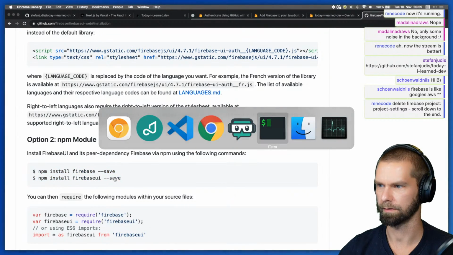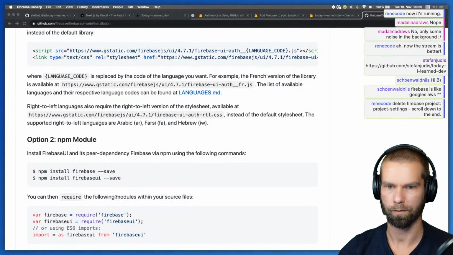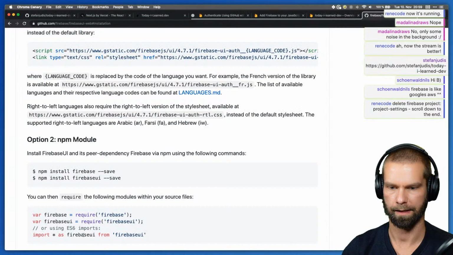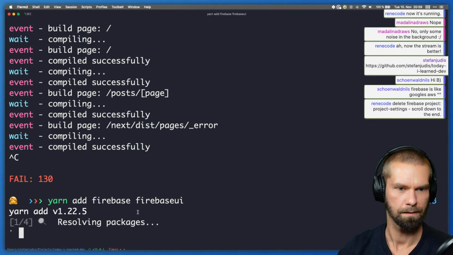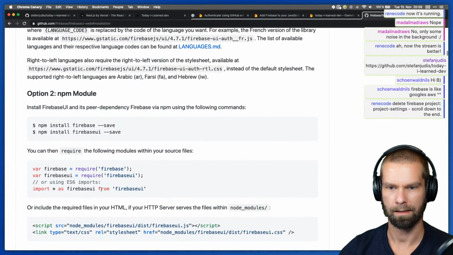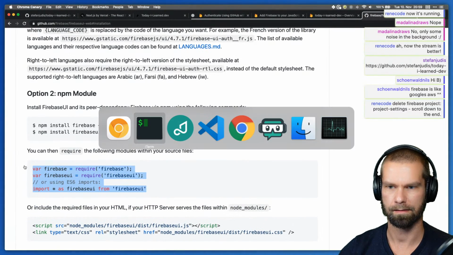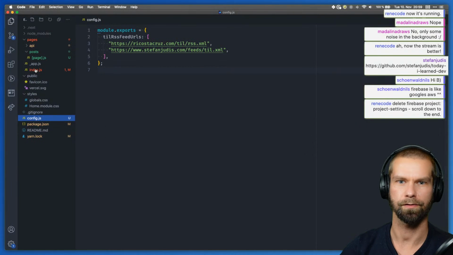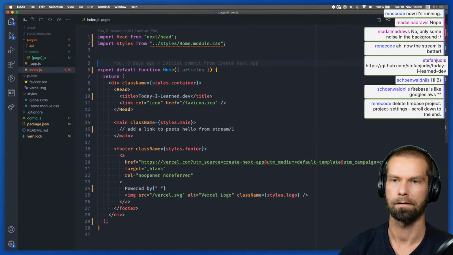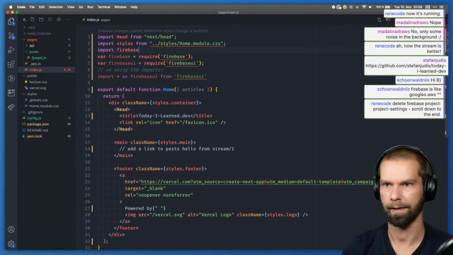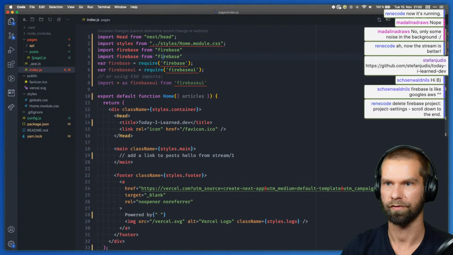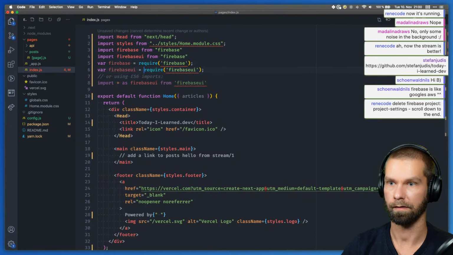Okay, so I'm gonna go to my terminal. Let's stop that, and what I'm gonna do is yarn add Firebase and Firebase UI. Sweet. So then we can add these things here already. So let's go into our index file. Here we go. And then we want to do import Firebase from Firebase. We want to do the same with Firebase UI on the home route.